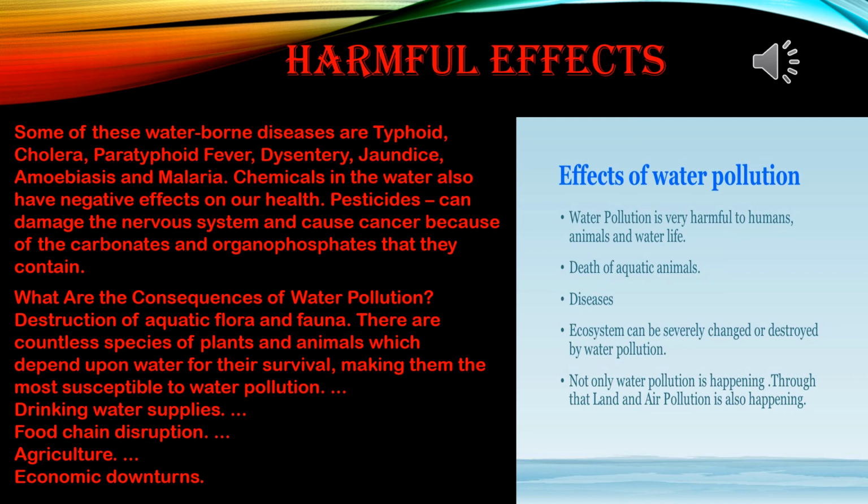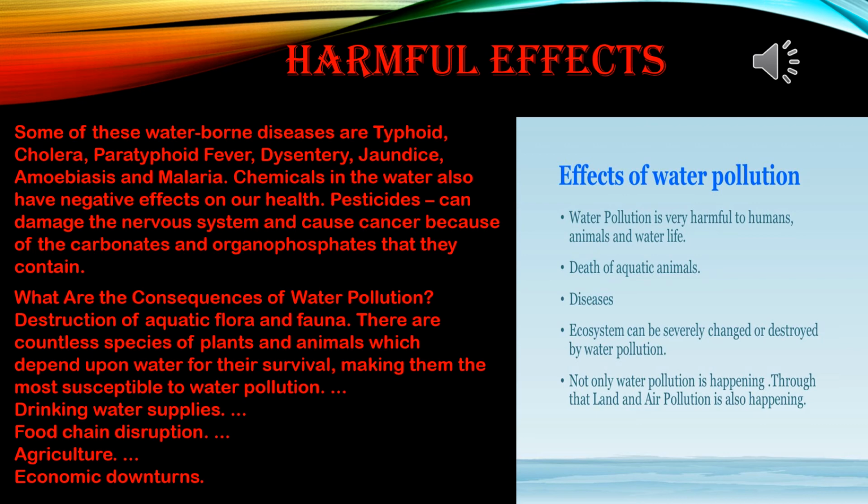Harmful effects of water pollution. Some of these waterborne diseases are typhoid, cholera, paratyphoid fever, dysentery, jaundice, amoebiasis, and malaria. Chemicals in the water also have negative effects on our health. Pesticides can damage the nervous system and cause cancer because of the carbamates and organophosphates that they contain. What are the consequences of water pollution?